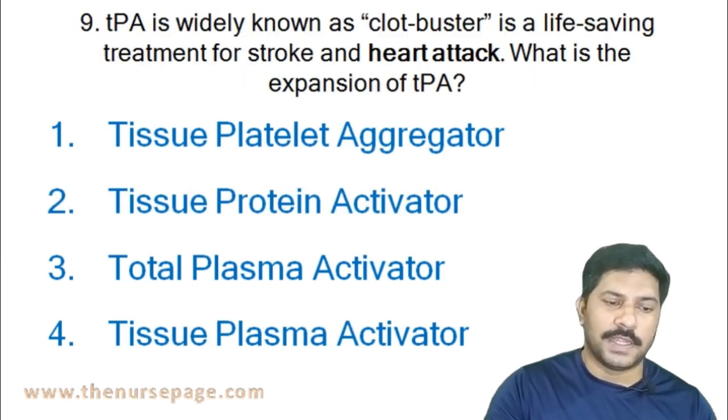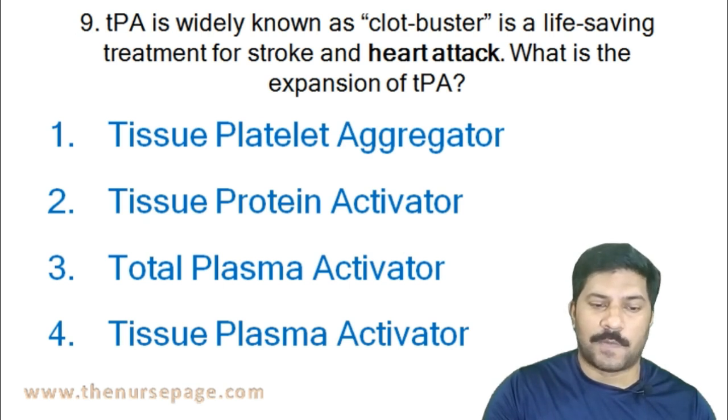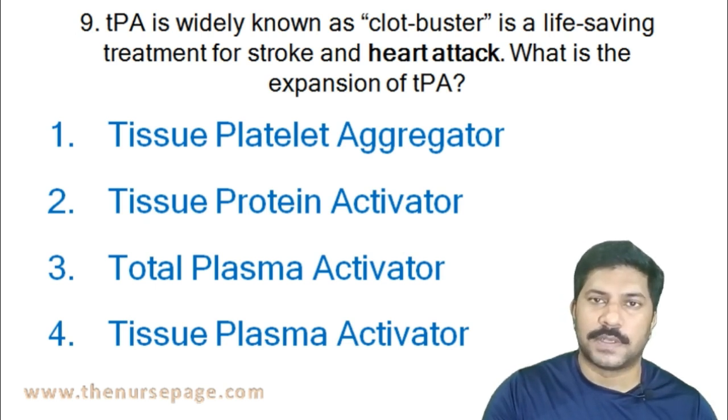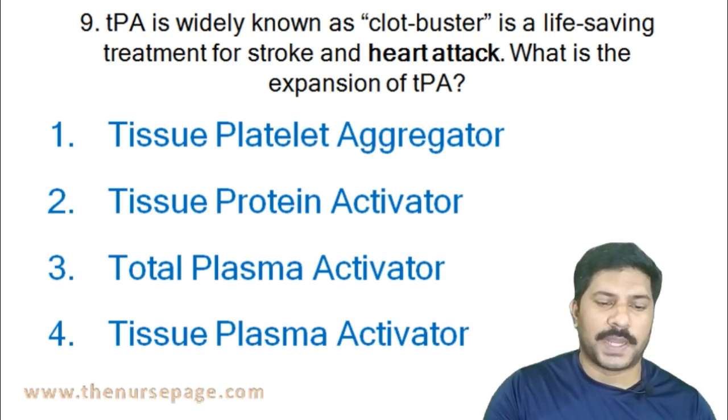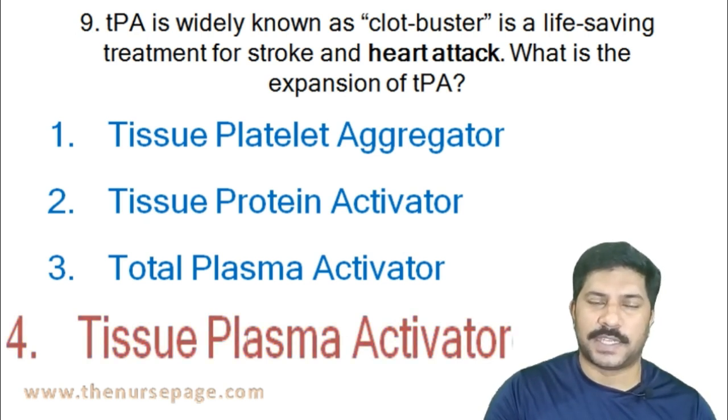Next question. TPA is widely known as a clot buster, a life-saving treatment for stroke and heart attack. What is the expansion of TPA? Tissue platelet aggregator, tissue protein activator, tissue plasma activator, or total plasma activator? The correct answer is tissue plasma activator.